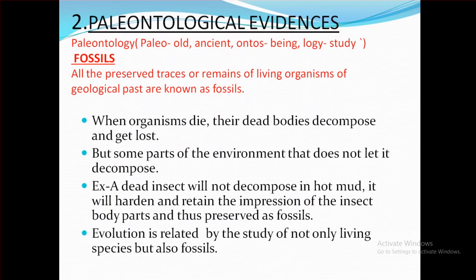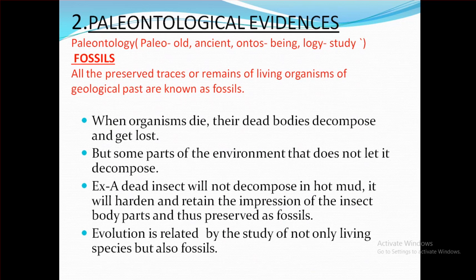Now the second evidence is paleontological evidence. Paleontology means the study of fossils. It is a word made up of paleo, meaning old or ancient, ontos meaning being, and logi meaning study. Now we can define fossils. All the preserved traces or remains of the living organisms of the geological past are known as fossils, or the fossils are the dead remains of plants and animals that got buried under the layers of earth we obtain today, and we can get an idea how evolution takes place with the help of these fossils.